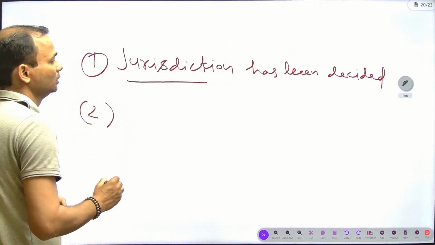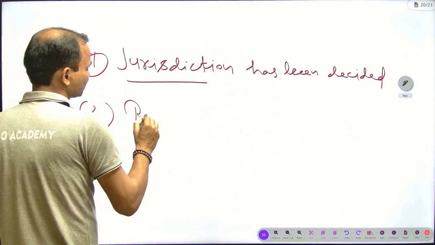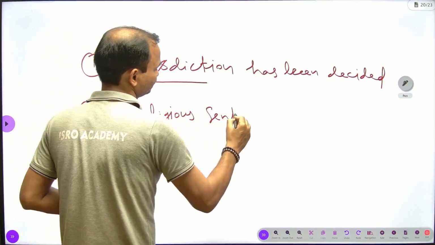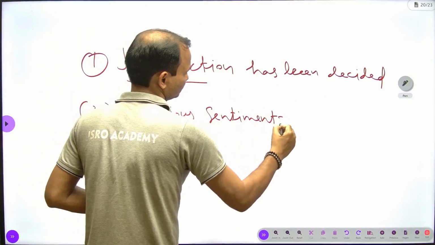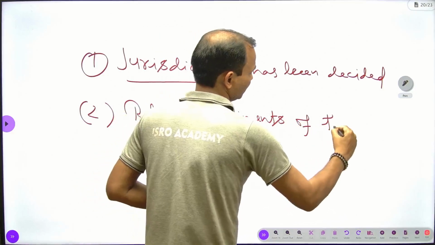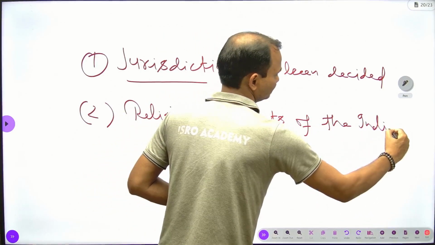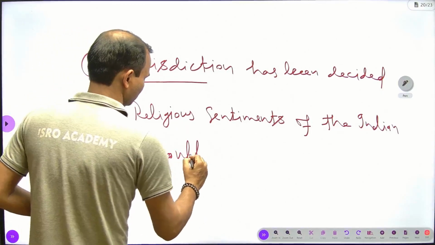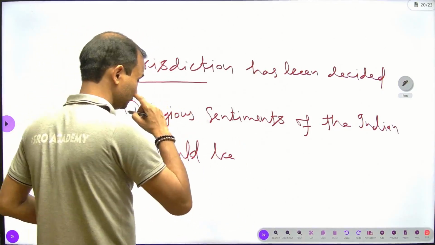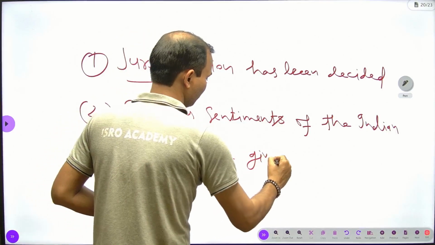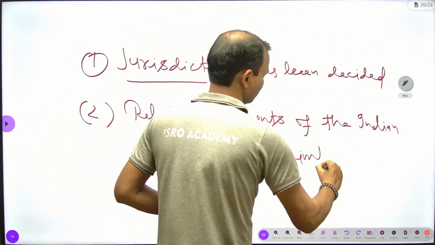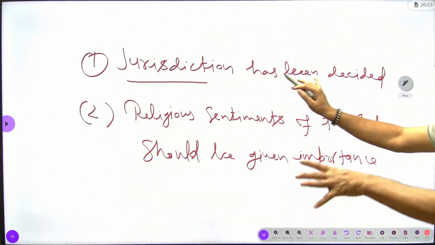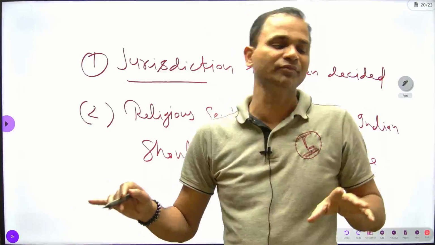Second was that the religious sentiments of the Indians should be given importance. It means this is the conclusion of the Act of Settlement.